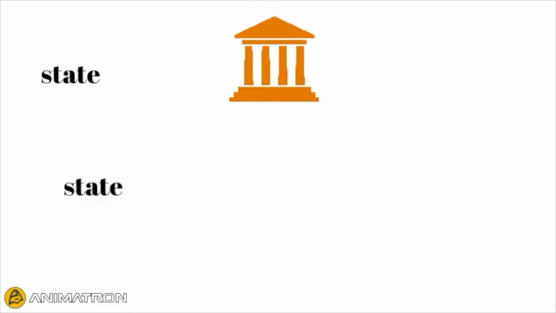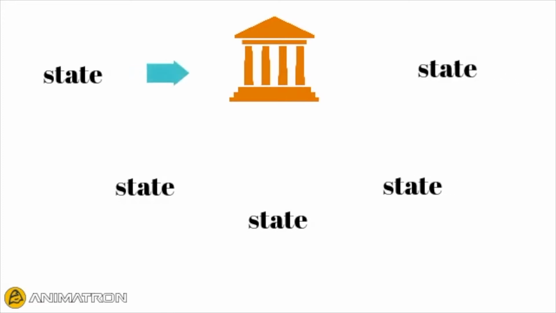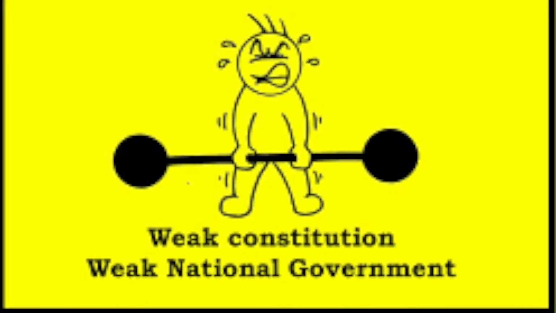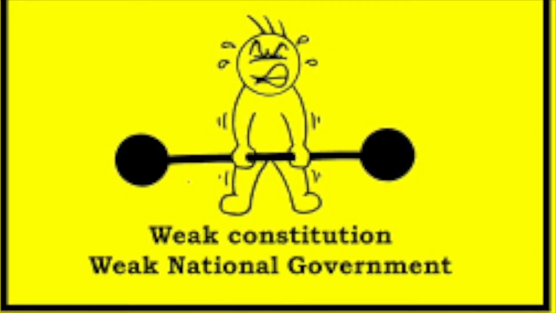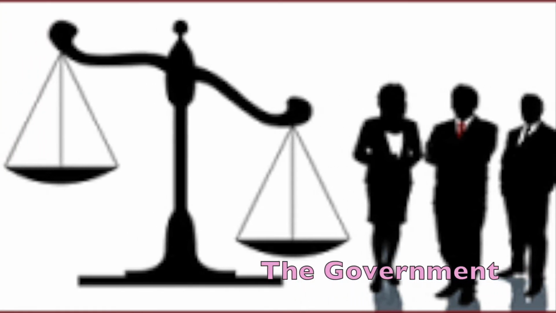A confederal system is a system of government that spreads power among many subunits, such as states, and has a very weak central government. In other words, people have more power than the central government.